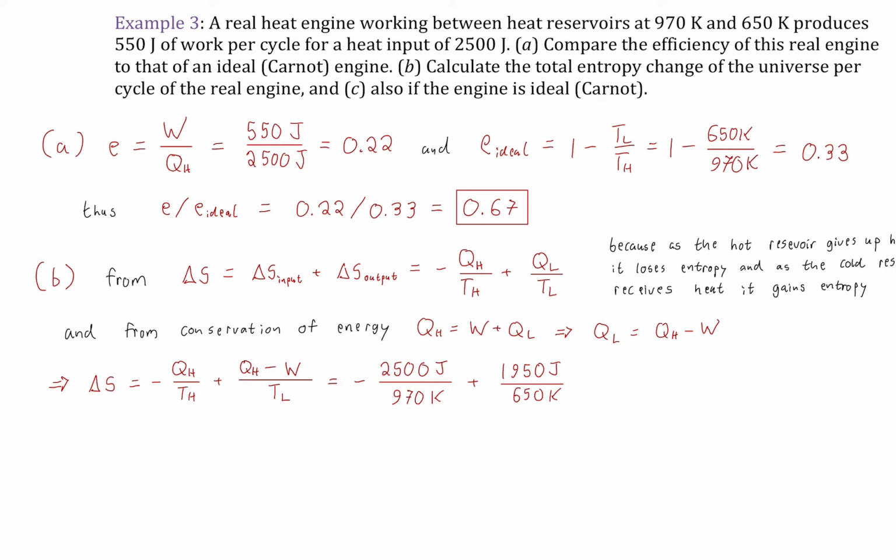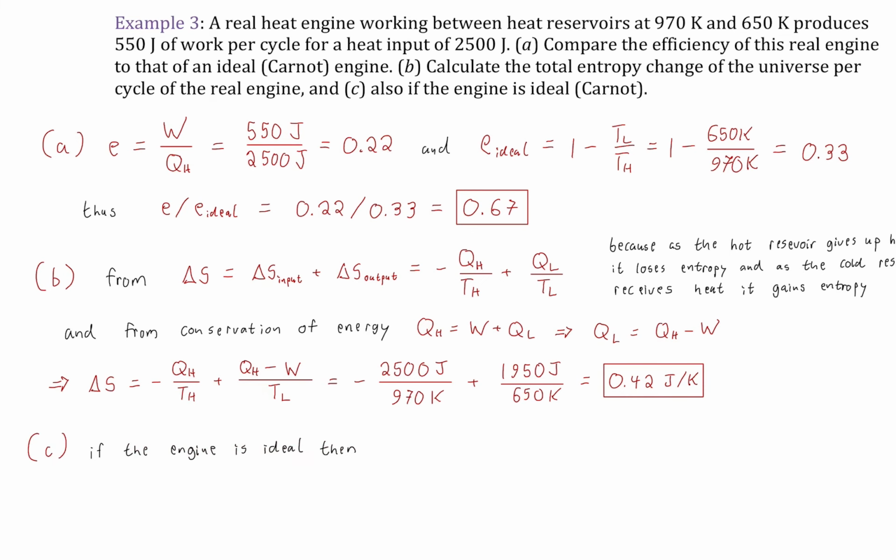And we'll go ahead and do so with the 2500 of the heat coming in, making sure to remember that term is negative and the hot reservoir is operating at 970 Kelvin. And then looking at the exhaust, which is 1950 joules, that's the QL, and that is into the cold reservoir operating at 650 with a gain in entropy. All right, this term ends up being larger than this one. So that means, of course, that the net change is positive, and it's 0.42 joules per Kelvin. Okay, so not a lot per cycle, but maybe this engine is running at 500 hertz, so 500 cycles per second. Well, then it would add up.